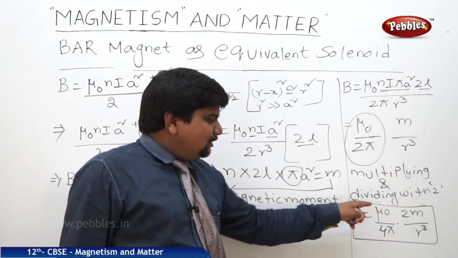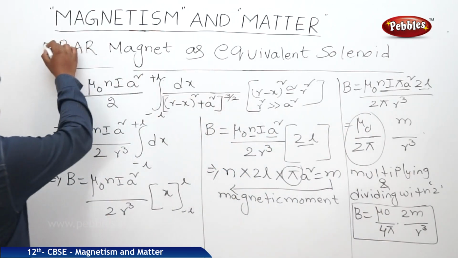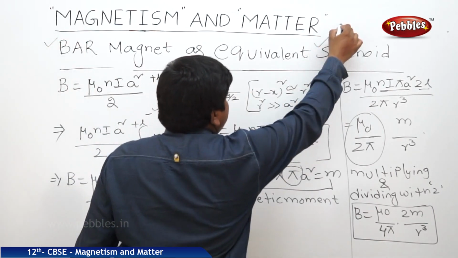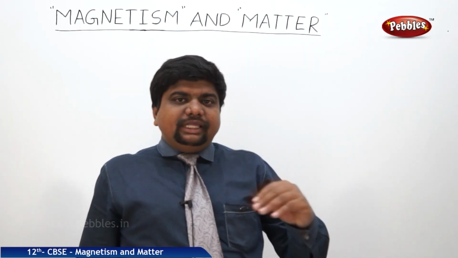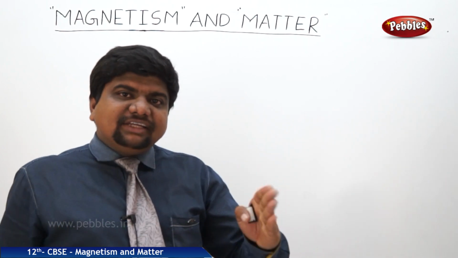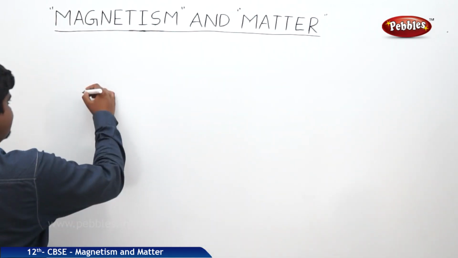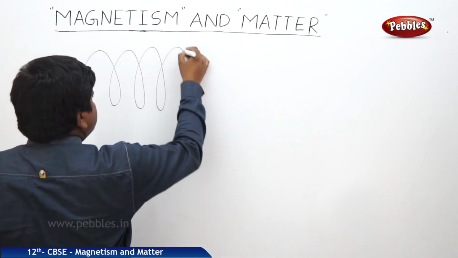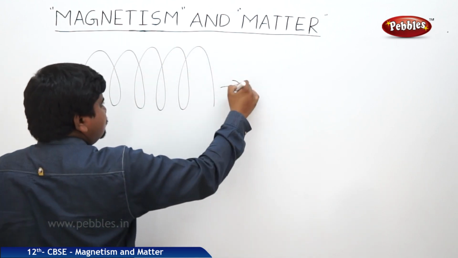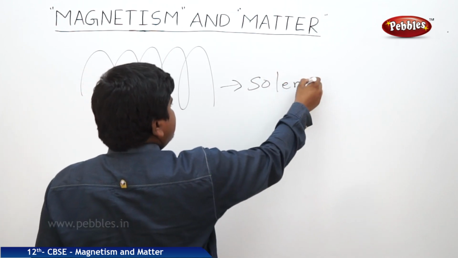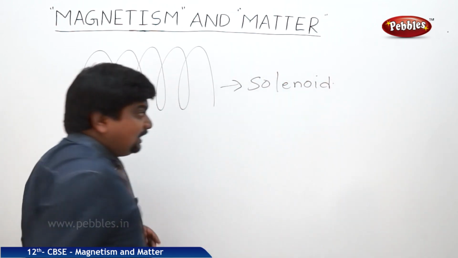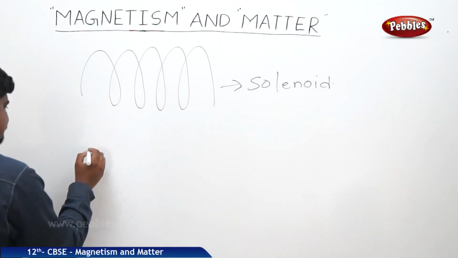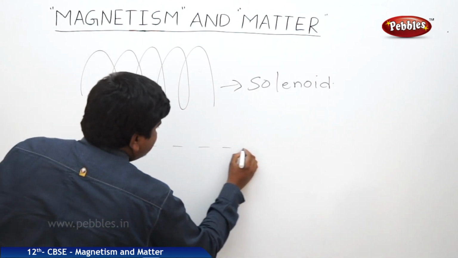So we can say that a bar magnet is equivalent to a solenoid. In case of a solenoid, we can expect the magnetic field lines to turn like this. But in case of a bar magnet, yes, these are the magnetic field lines.